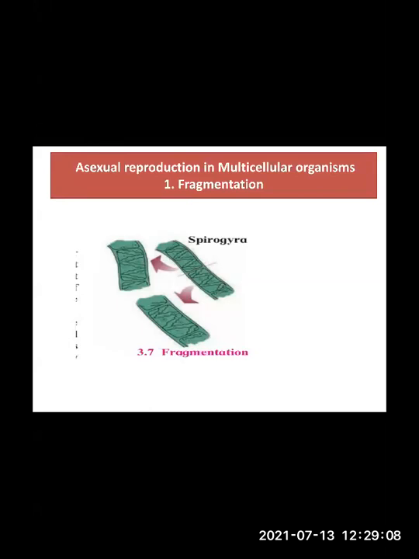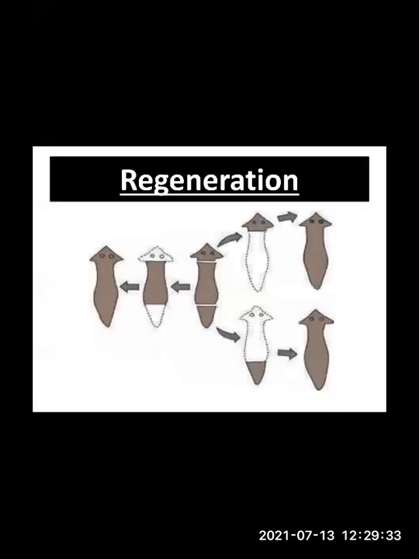Very good, Samiksha. Plenty of water as well as what? Nutrition. Very good, Purva. Plenty of water and plenty of nutrition. During that time, the filaments will grow very fast, and then they start breaking into small fragments. Correct. So let us move to the next slide, where we will be learning about regeneration.